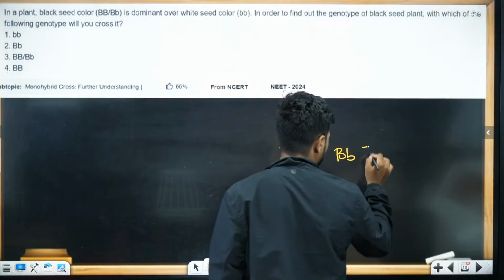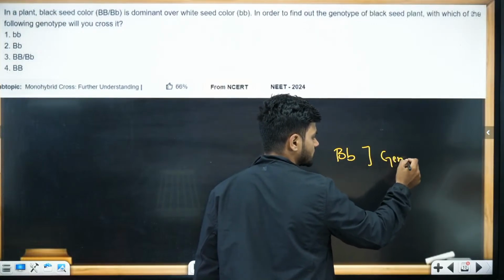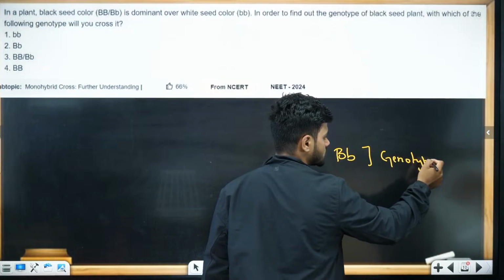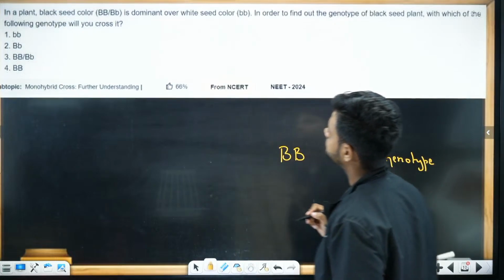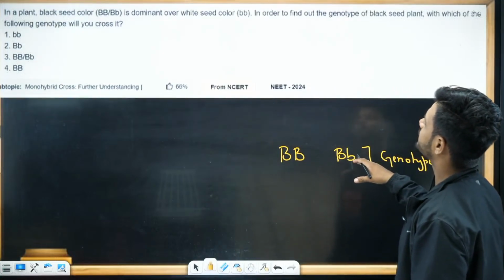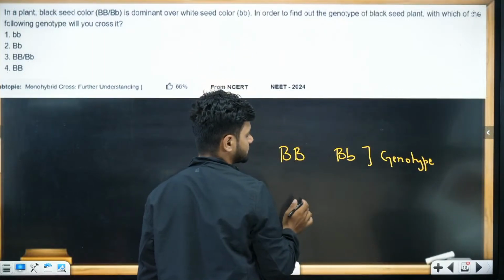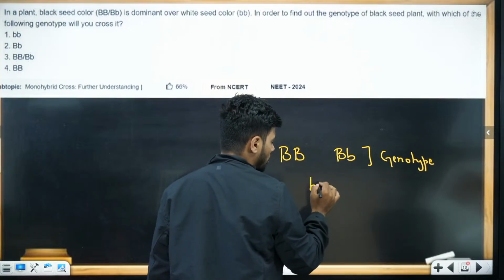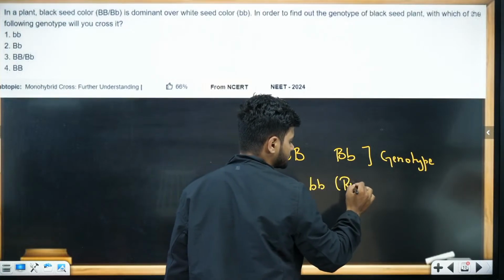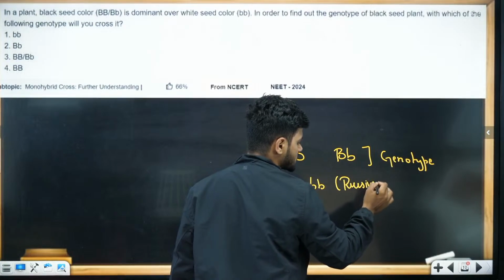This is basically the genotype. The black seed color is dominant over the white color seed. Then we have small b, which is recessive in nature.